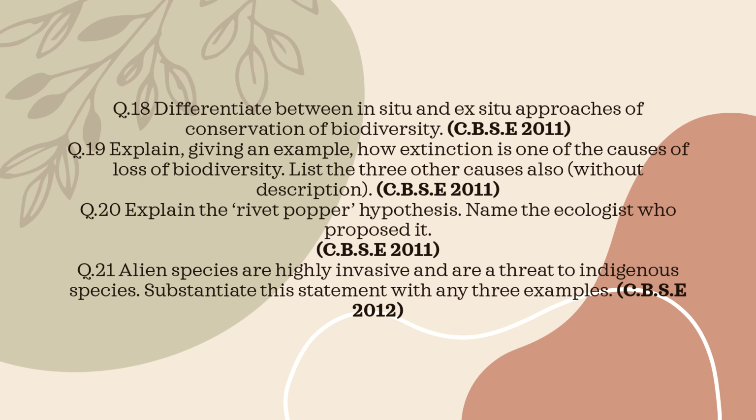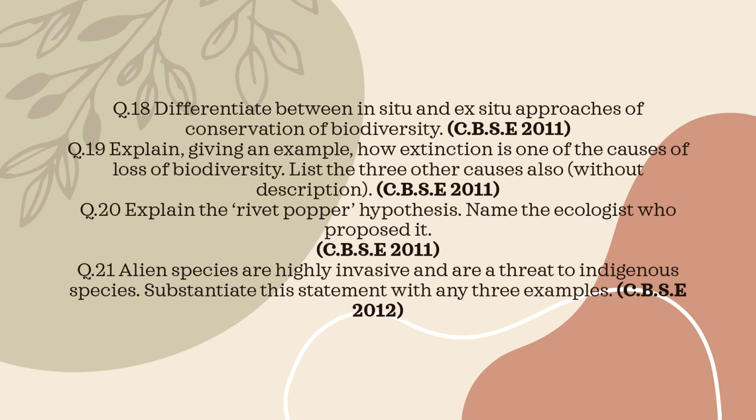The rivet-popper hypothesis states that the loss of each species in an ecosystem is like removing rivets from an airplane. Loss of a few species may not show immediate effects, but continuous species loss can cause ecosystem collapse. This hypothesis was proposed by Paul Ehrlich. Question 21. Alien species are highly invasive and threaten indigenous species. Substantiate with any 3 examples.